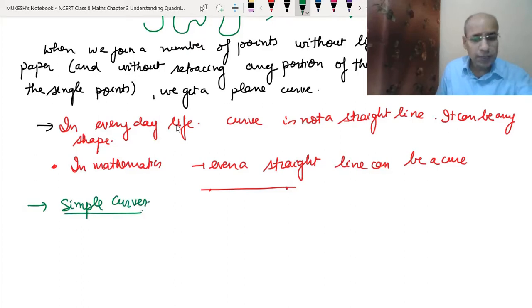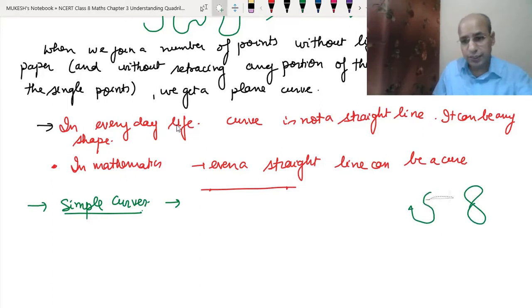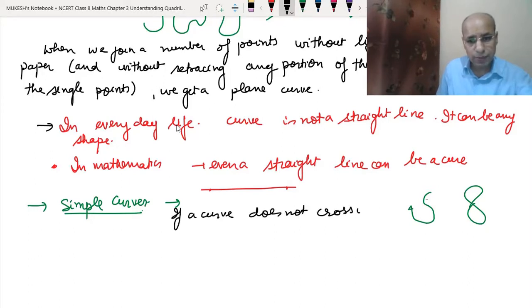Simple curve means when the curve does not cross itself. Okay, suppose we can see these two curves. This is the one curve and this is the second curve. Here you can see that this is not crossing, and here you can see this curve is crossing. So simple curve means if a curve does not cross itself.